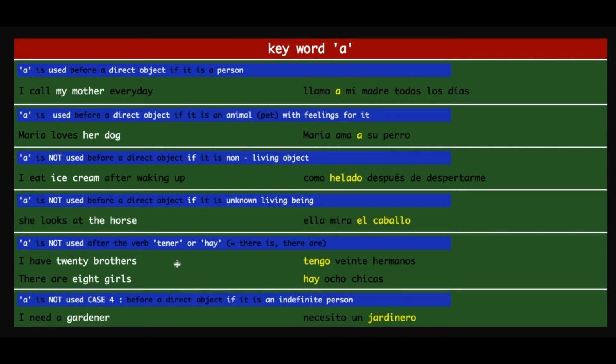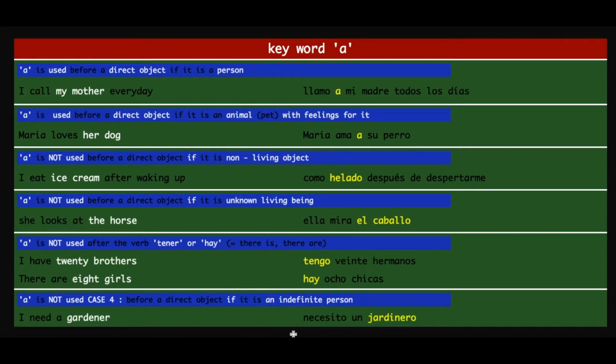Okay. Let's move on to the last case, folks. A is not used before a direct object if it is an indefinite person. Let's take an example. I need a gardener. Now I need a gardener, but I don't know who that person will be. I don't know that person. So we will not use A here. In Spanish it becomes necesito, which is the first person singular conjugation of necesitar, which means to need. Necesito means I need. Un means a. Necesito un jardinero. Jardinero means gardener.